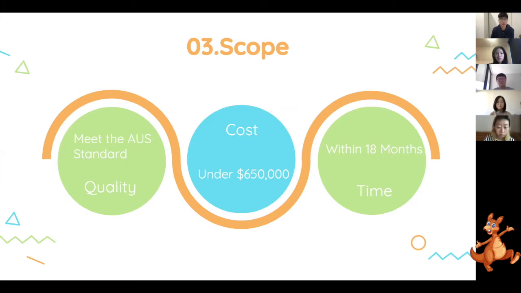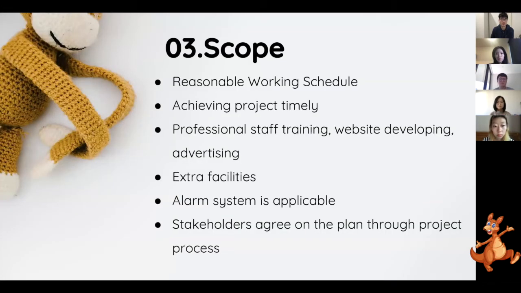And our project budget is 650,000 Australian dollars, which should be controlled under it. And our project should be finished within 18 months. And here are some examples of our scope.